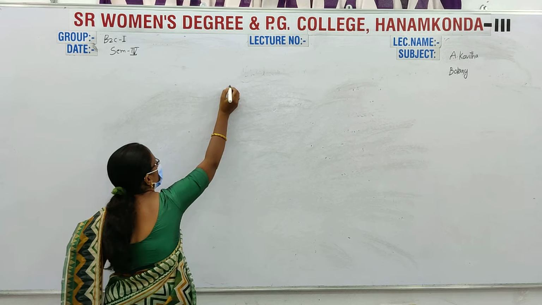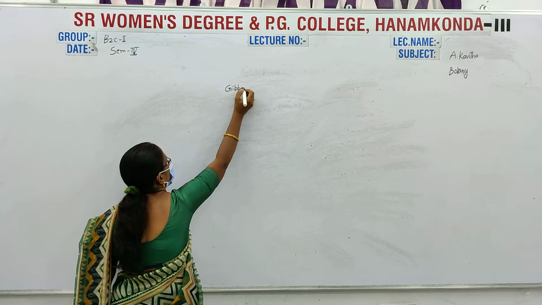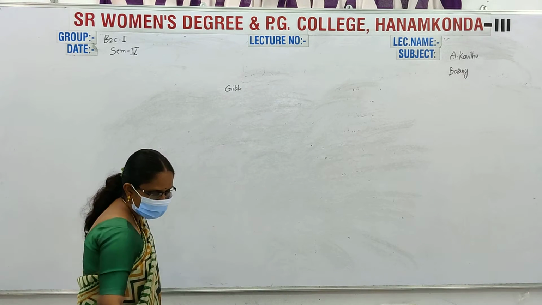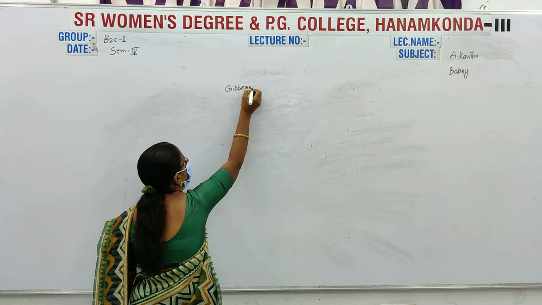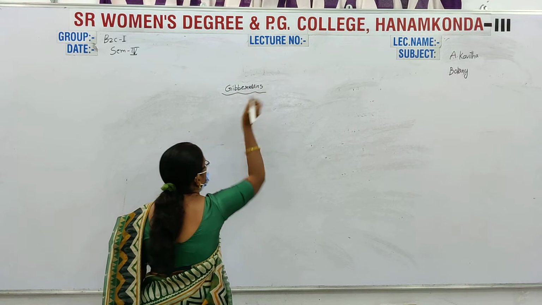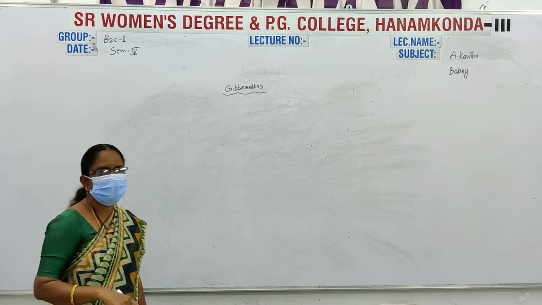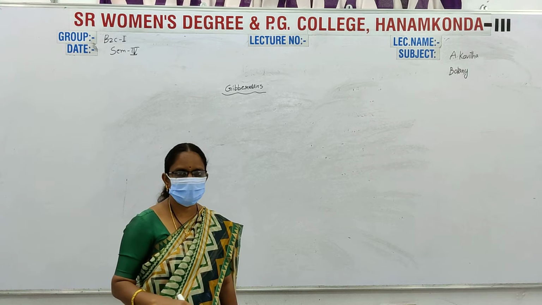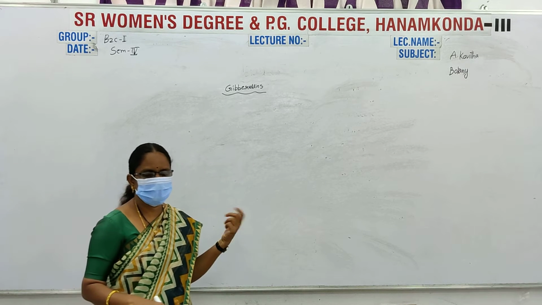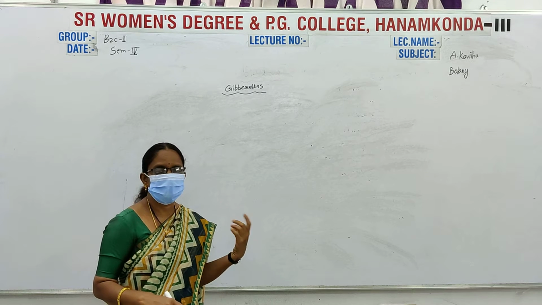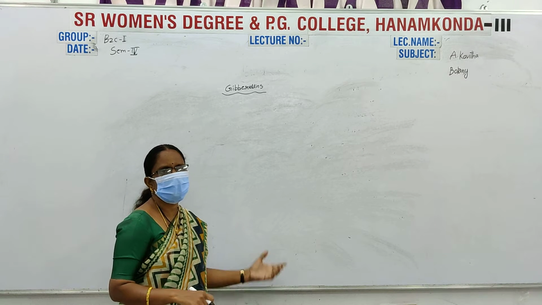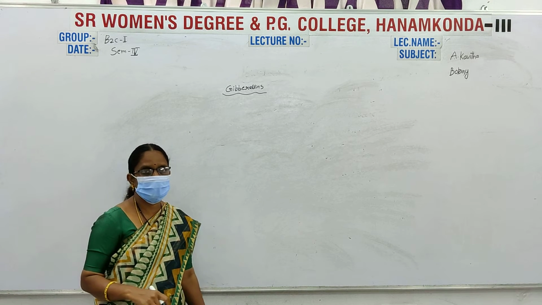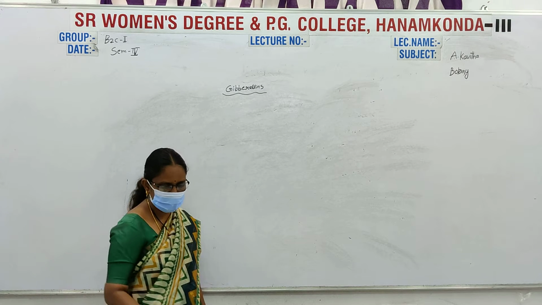Gibberellins are phytohormones. Phytohormones are used in plant growth and development. Different types of phytohormones are used in plant growth and development. In the last class we already discussed the auxins among the plant hormones. The auxins participate in different types of plant activities. Today we will discuss the gibberellins. Gibberellins are one type of phytohormones.